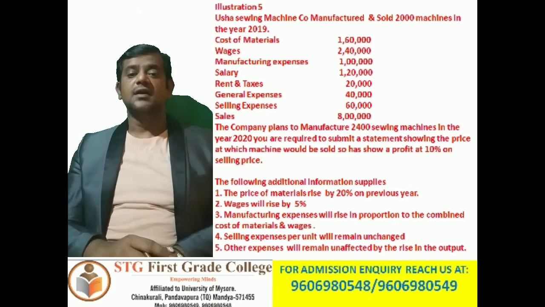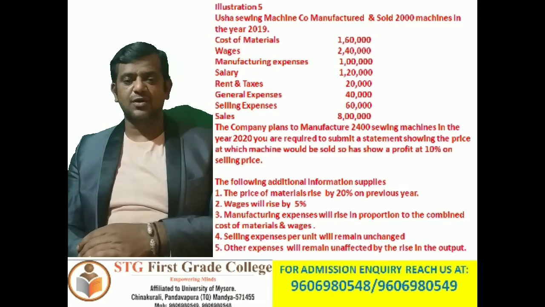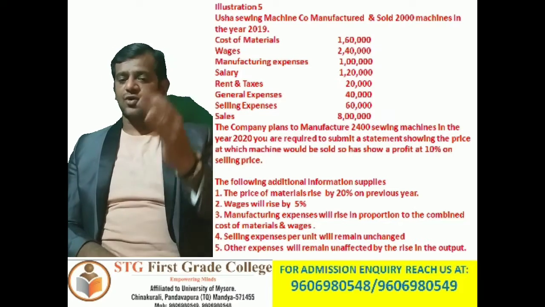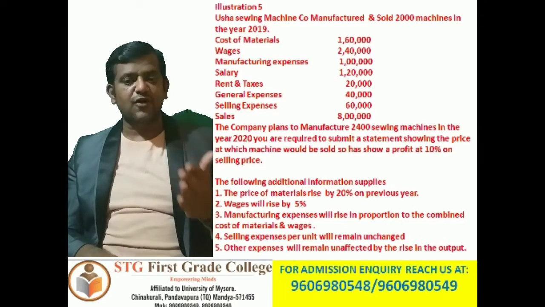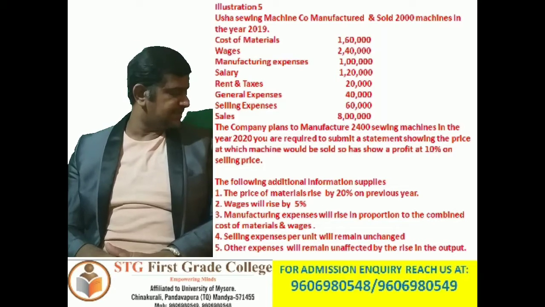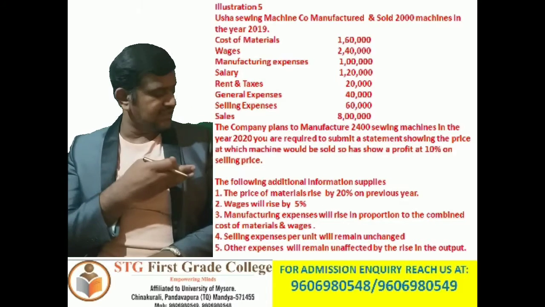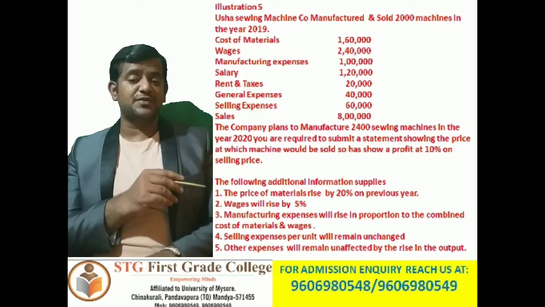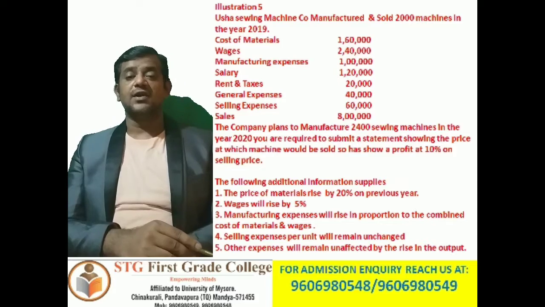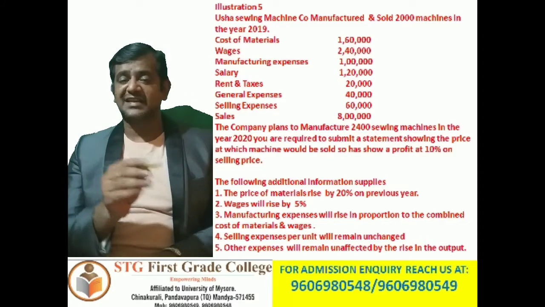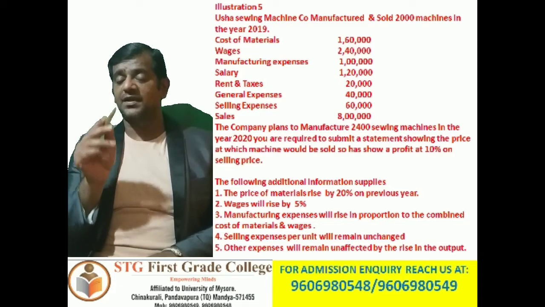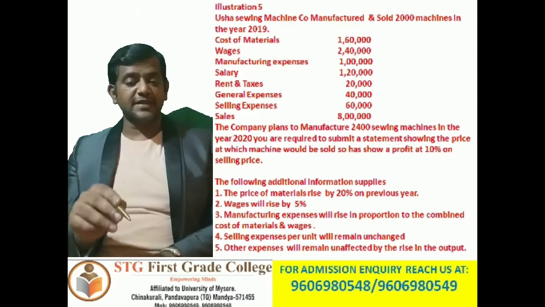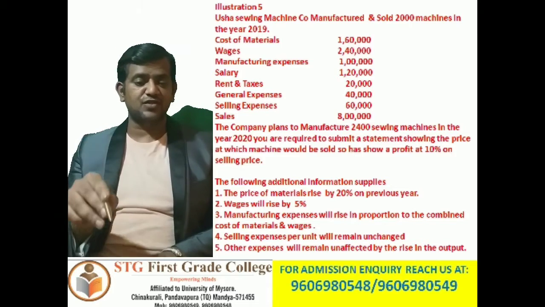You should remember, because he has given sales also, but he has given the information for the preparation of the quotation. So other information is also there. The following additional information is supplied. Point number 1 clearly says that the price of materials will rise by 20% on the previous year. While preparing the quotation, we should consider that the material price should be raised by 20% over the previous year's price. Wages will rise by 5%, the same thing.